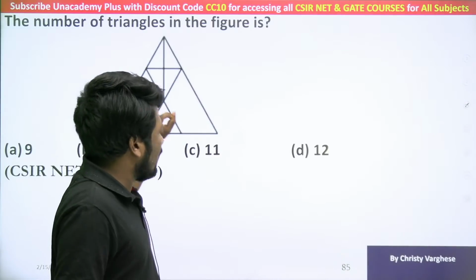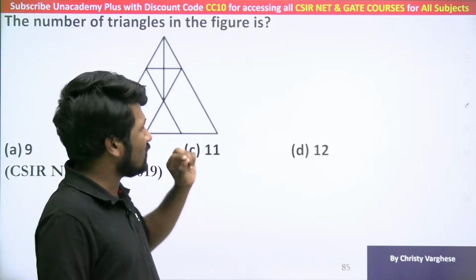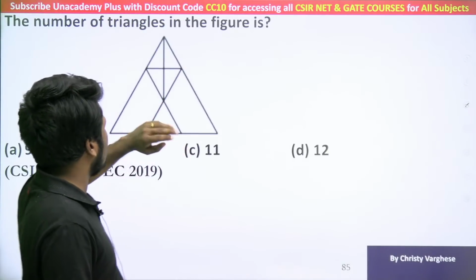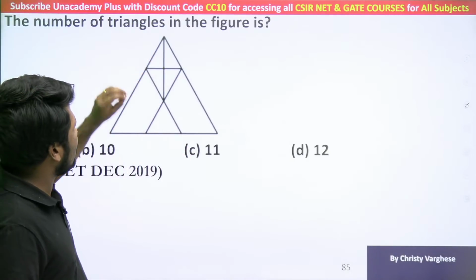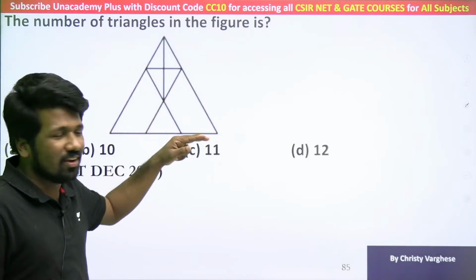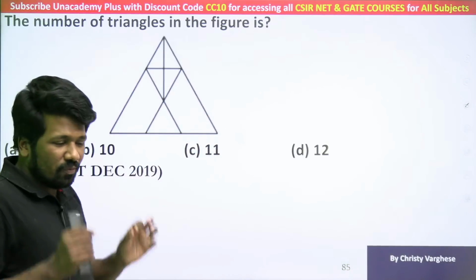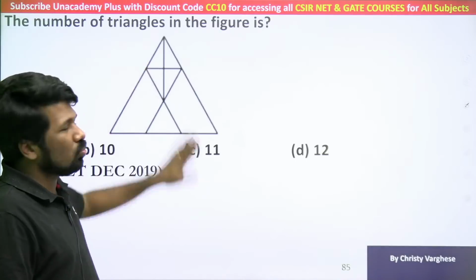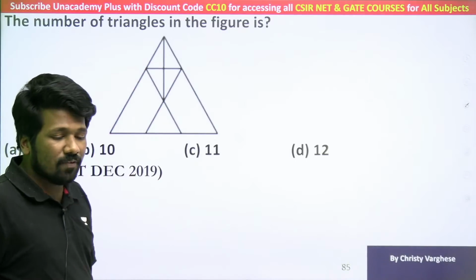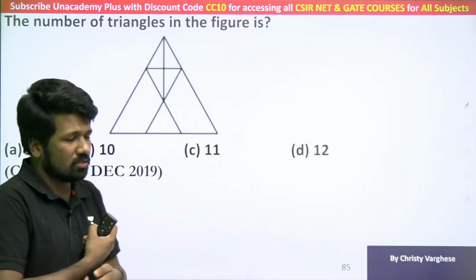So carefully analyze it because chances are there, even if it is a simple type question, when you are in exam hall, there are chances that you may miss one triangle that will give you a wrong answer. So when your presence of mind is good, do these kinds of questions if it comes in exam. So practice it, please, all of you, practice it.